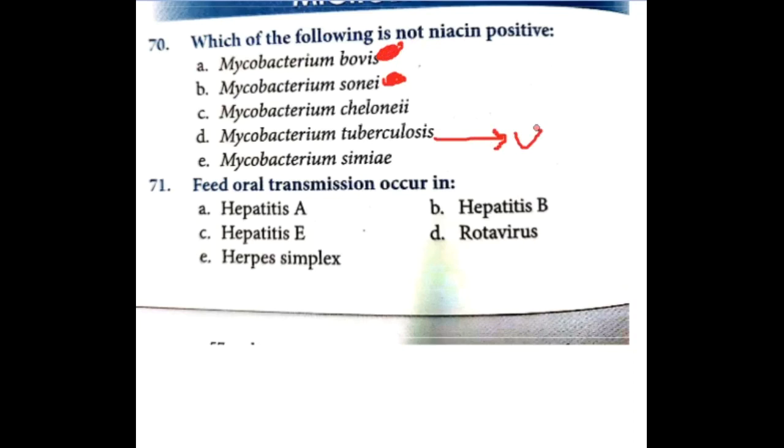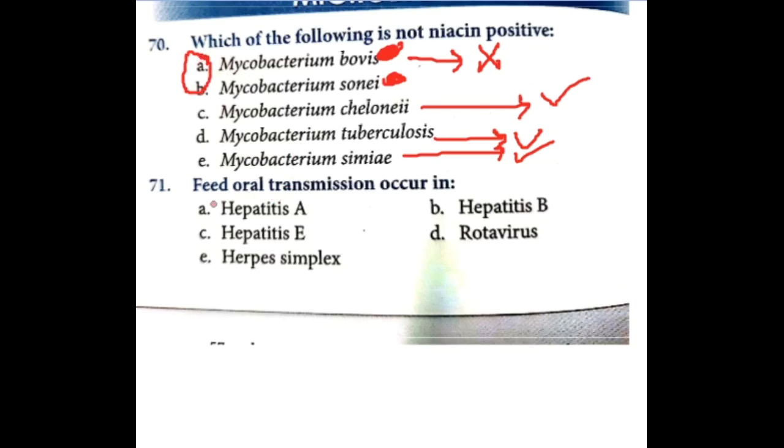It is positive in Mycobacterium simiae and in a few strains of Mycobacterium chelonae, only a few strains. Niacin is negative in Mycobacterium bovis and Mycobacterium scrofulaceum.